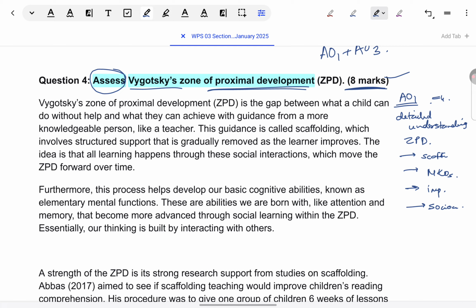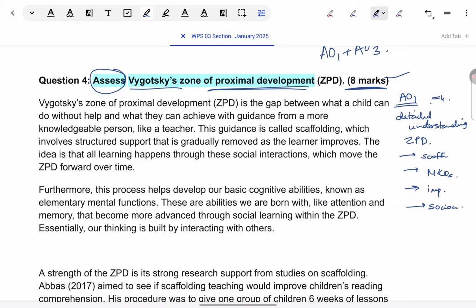One student is using the term scaffolding and explaining it. The other student is just explaining, not using the term scaffolding. How can both be given equal reward for the answer? So one will go in a lower level, and the other one will go higher. So make sure you write good terminology. That's why it's very important to be aware of what is required in the mark scheme.